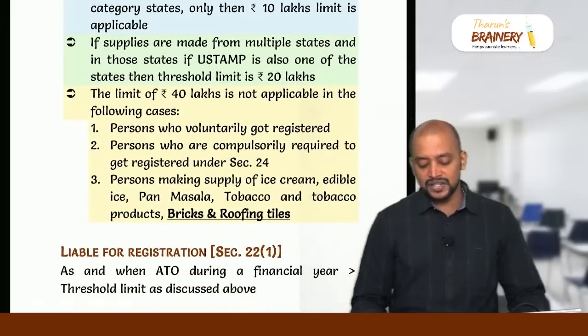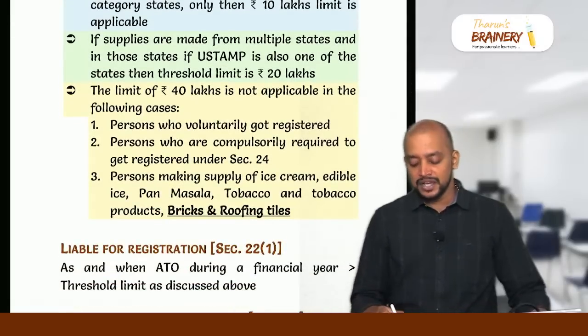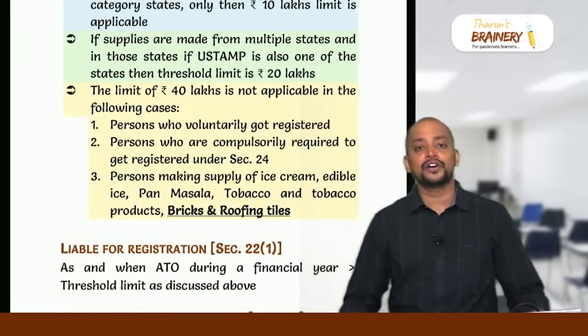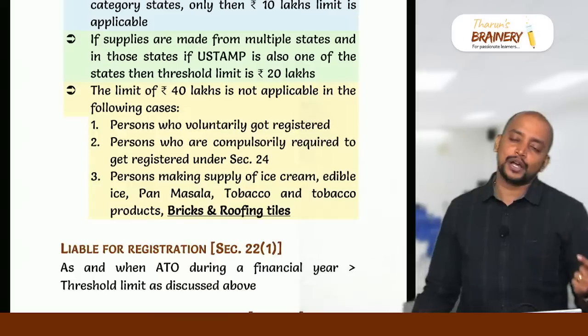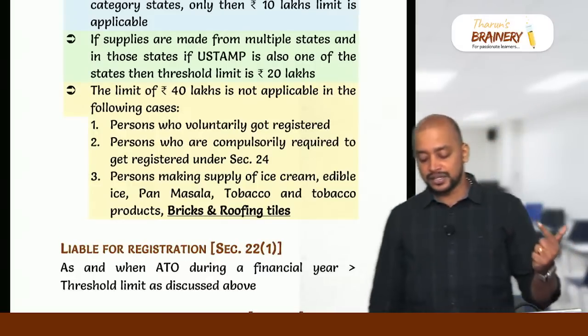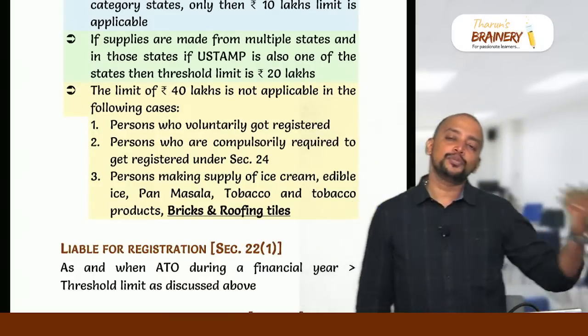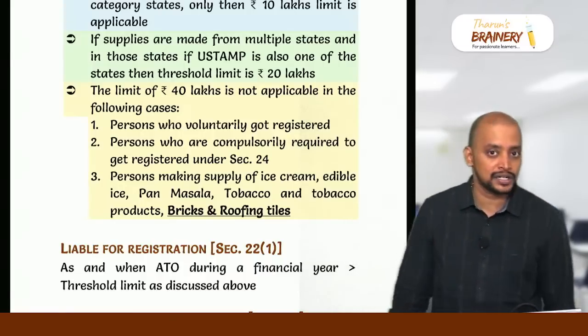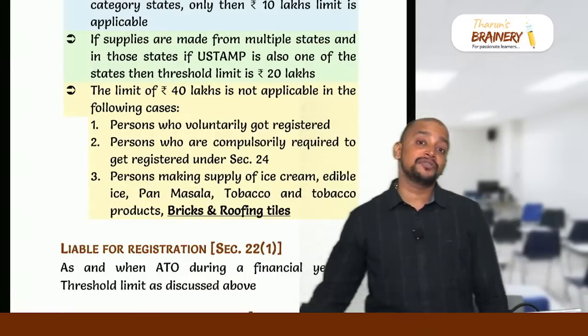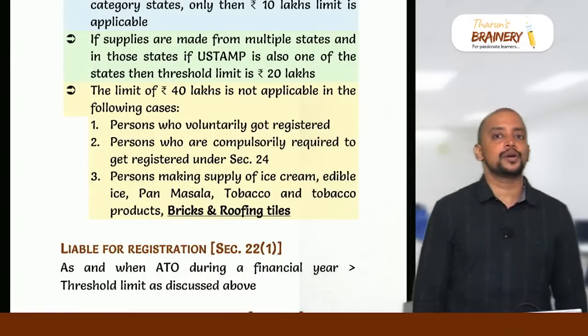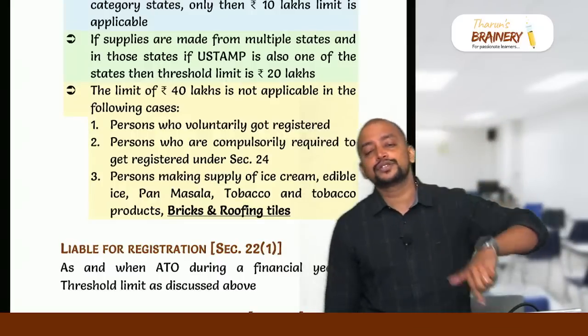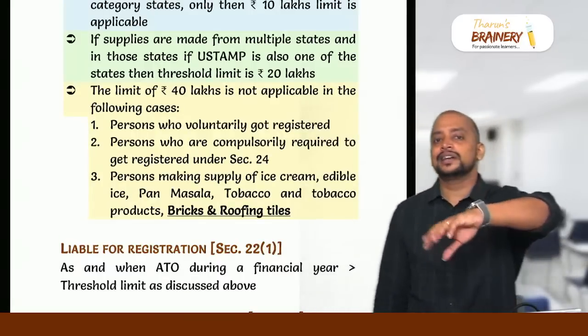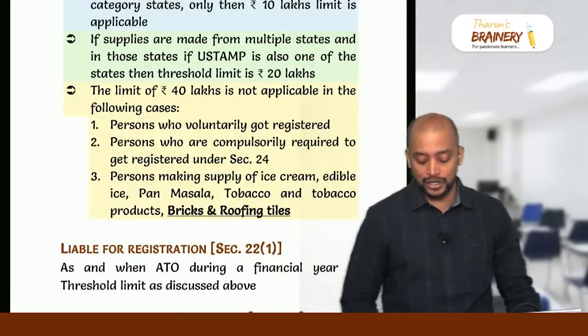And remember, this 40 lakhs limit is not applicable if a person is engaged in making supply of ice cream, edible tobacco products, and bricks and roofing tiles. In case of the composition scheme also we have this list, with one extra product, that is aerated waters. In case of the composition scheme, a manufacturer of those notified goods cannot opt for the composition scheme. Here, a supplier of these notified goods, either manufacturer or trader, cannot get the 40 lakhs threshold limit.